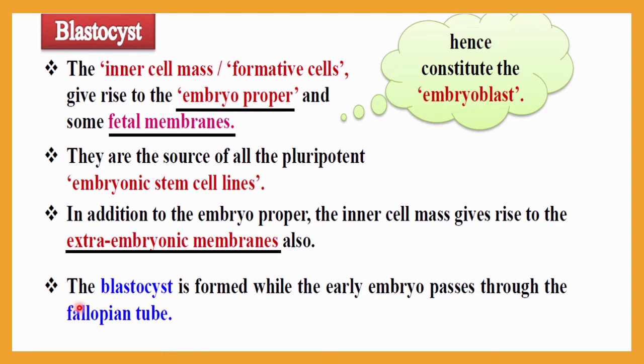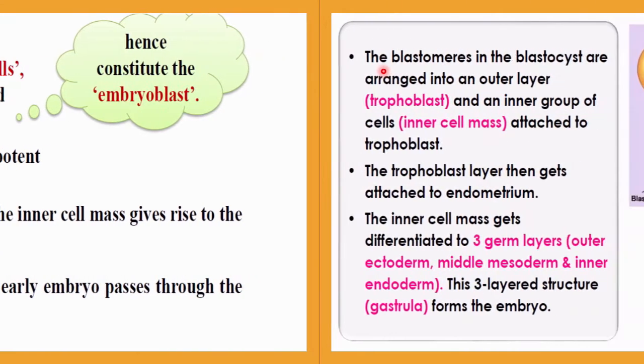The blastocyst is formed while the early embryo passes through the fallopian tube. So be very clear here also: the blastocyst is formed during passage towards the uterus, inside the fallopian tube. Let me summarize up to this.